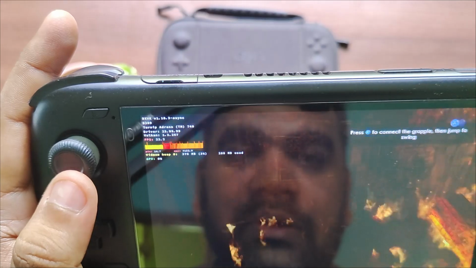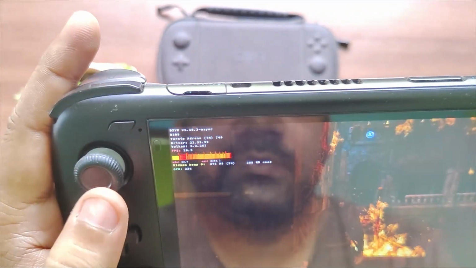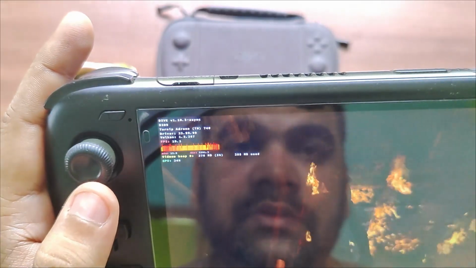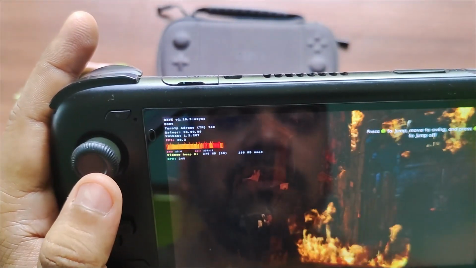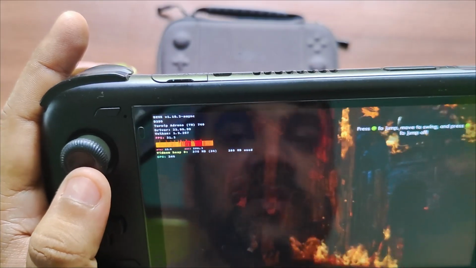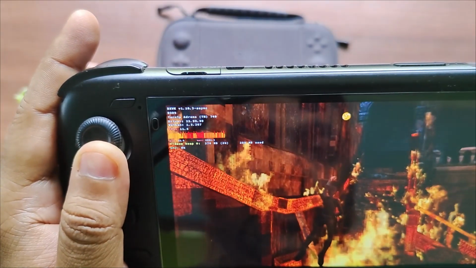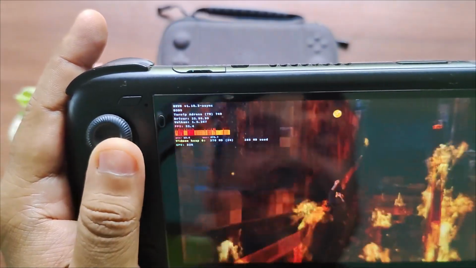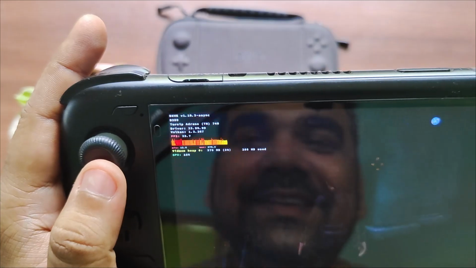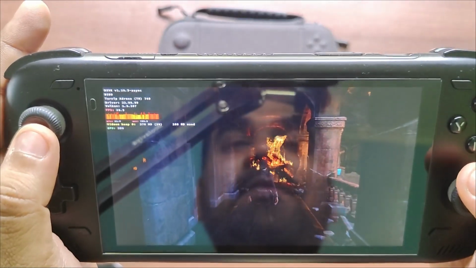I cannot see it going above 50 or 60%. So probably with new drivers or patches we can have better utilization of the GPU itself. Okay, you can see the graphic details now, it's like the classic Tomb Raider. However, there is not much change in the FPS.